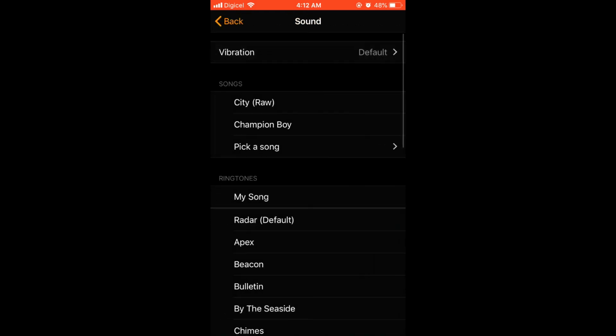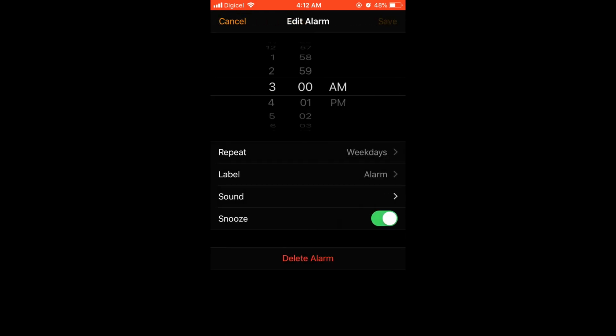You tab out and tab on back and then click on save. And that's it.